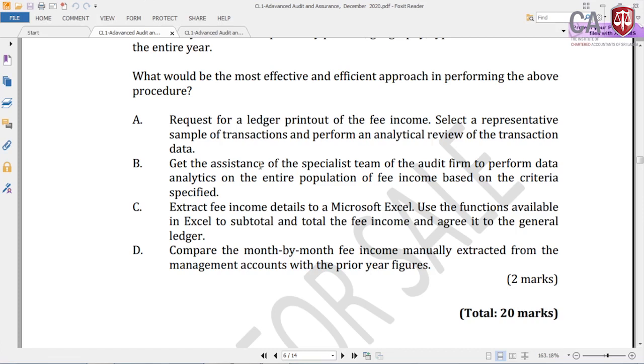Especially being a bank, you cannot do it yourself. You are a chartered student or a chartered accountant, you don't know data analytics in detail, how the software is used, how data are imported and exported, how the criteria are set. It's very technical. So obviously you have to get your data analytics team. All the big firms have a separate unit called the data analytics team. So you can get the data analytics team to support in analyzing the fee income in this audit of the commercial bank. So therefore, answer B, get the assistance of the specialist team of the audit firm to perform data analytics of the entire population of the fee income based on the criteria specified, right.